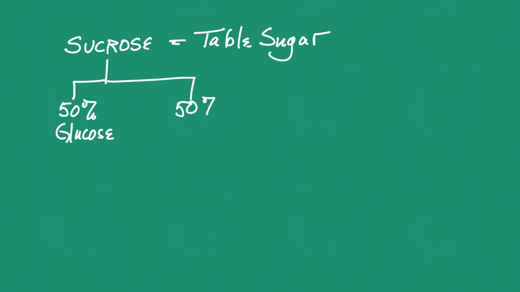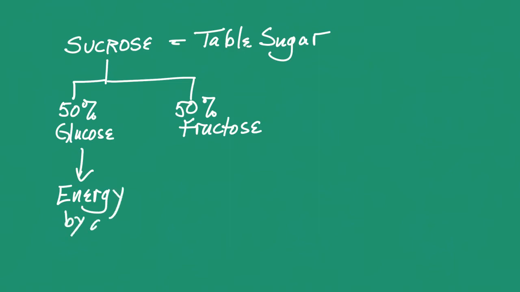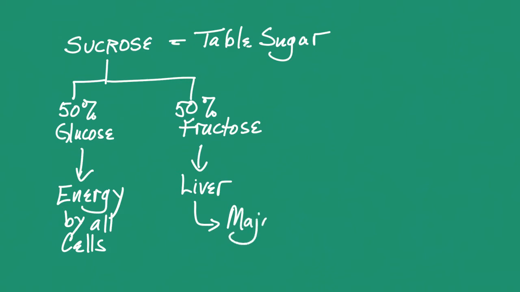The glucose is usually not a problem because majority of the cells in our body can use glucose as a source of fuel. So that's not a problem. However, fructose cannot be used by all the cells in our body. It goes straight to the liver and most of it is converted to fat.